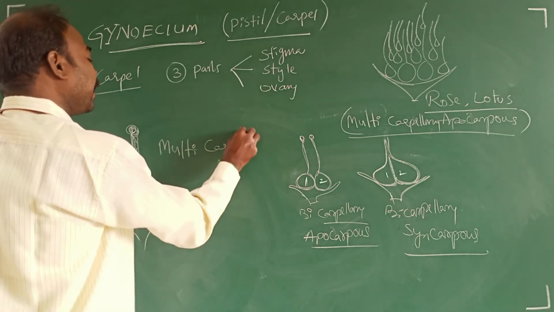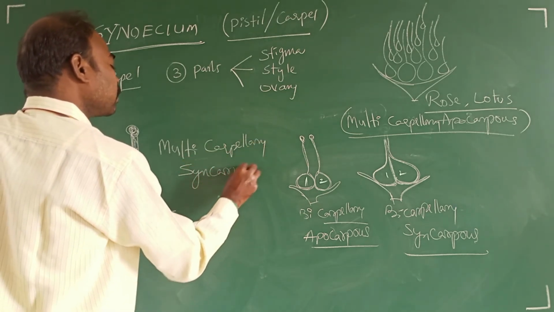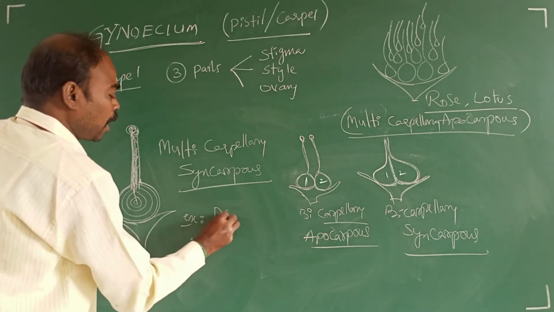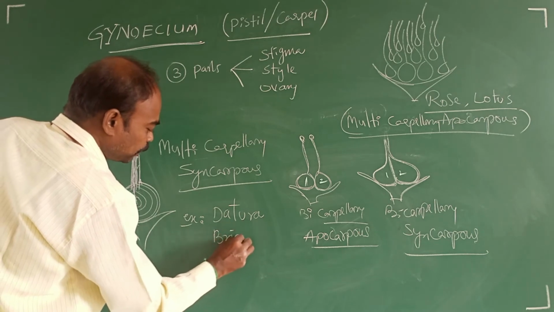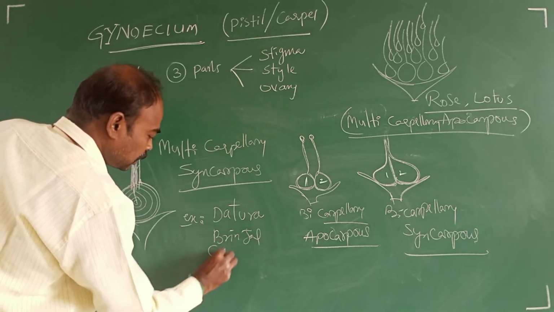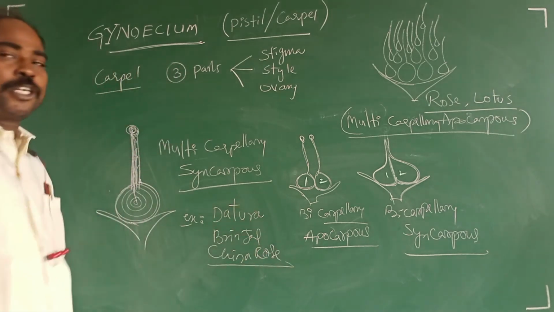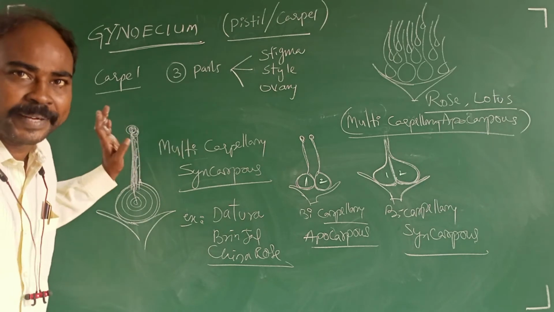That is called multicarpellary syncarpous. Example: Datura, brinjal, China rose, mustard, etc.